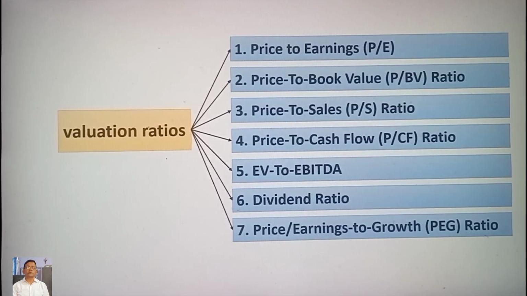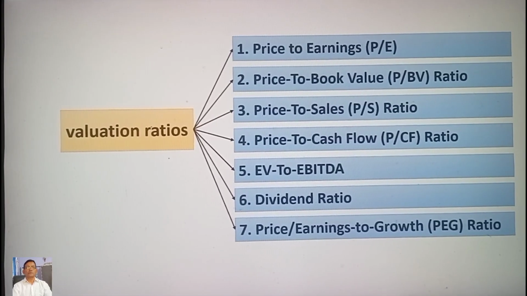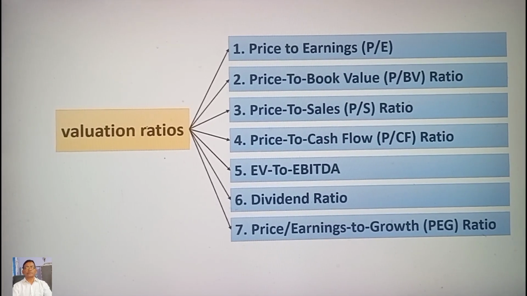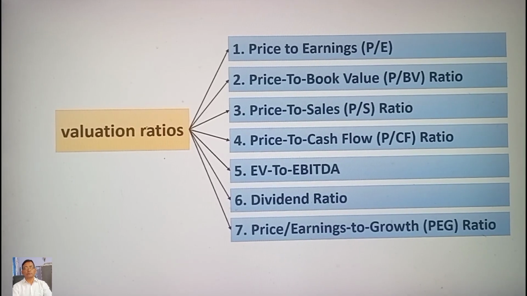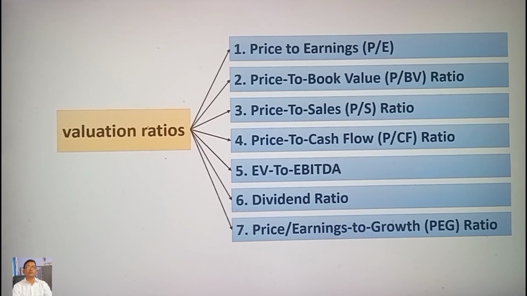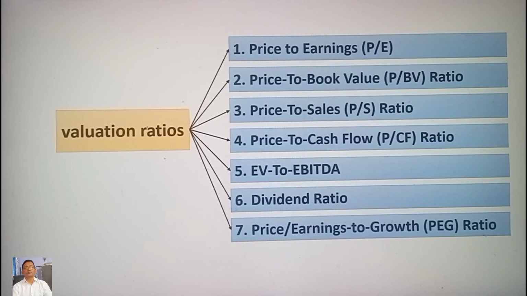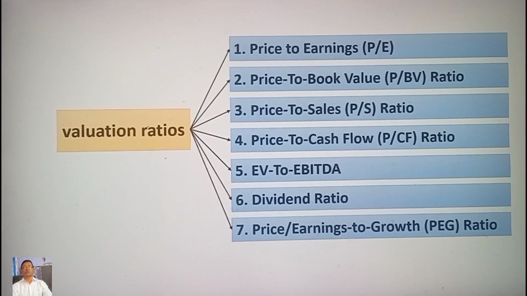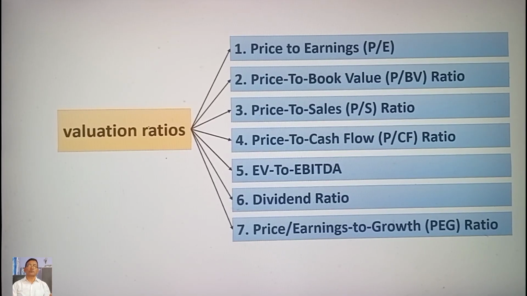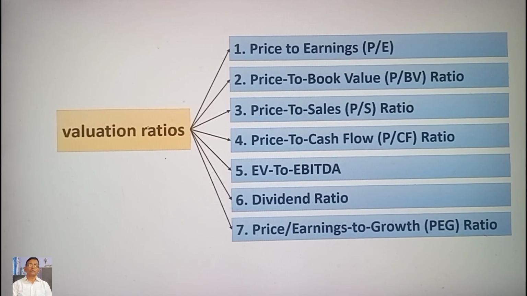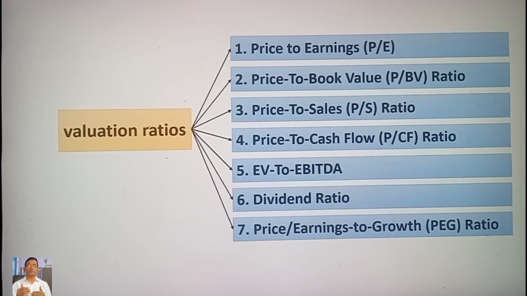Popular types of valuation ratios are: first, price to earning ratio, P by E. Second, price to book value ratio, P by BV. Third, price to sales ratio, P by S. Fourth, price to cash flow ratio, P by CF.